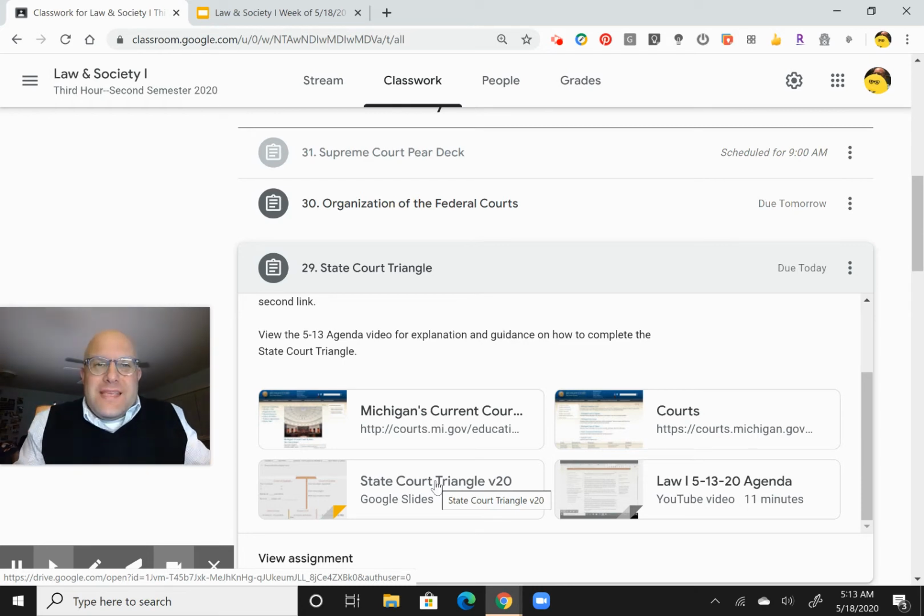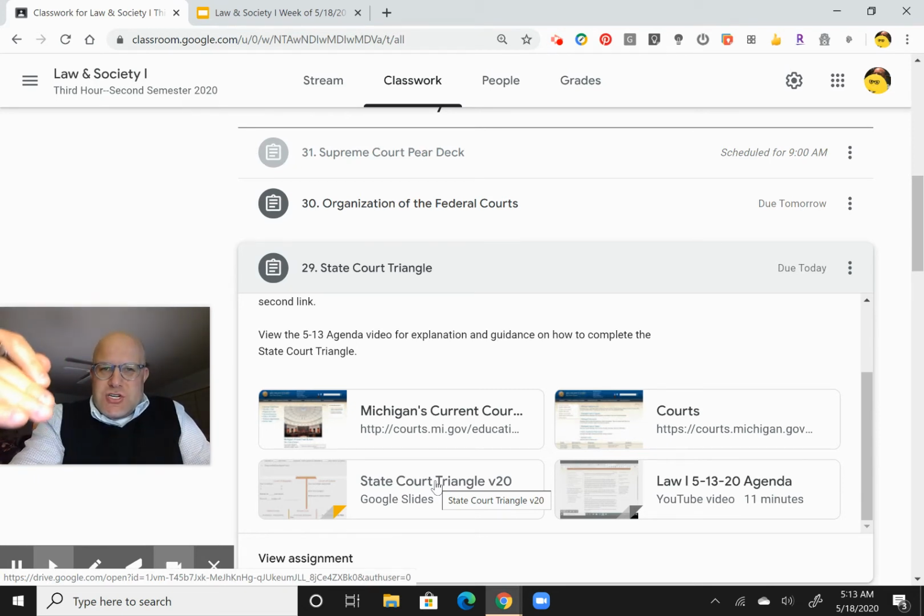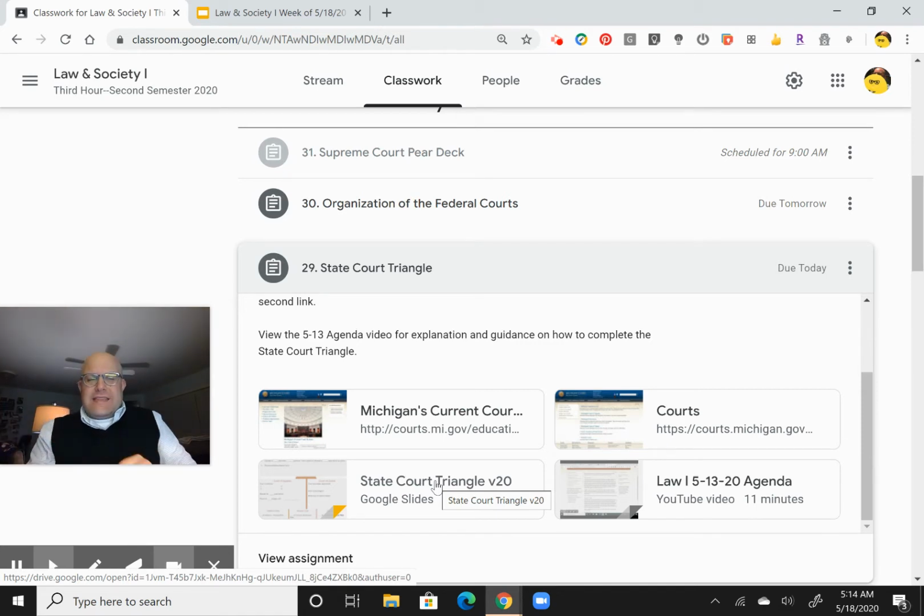Well, it's come up in this COVID activity because of the conflict between Gretchen and the state legislature over her emergency powers. So the legislature sued her and then ended up in the Court of Claims saying that she doesn't have the right to extend the stay-at-home order until the 28th of May because she didn't get proper permission from the Republican legislature.